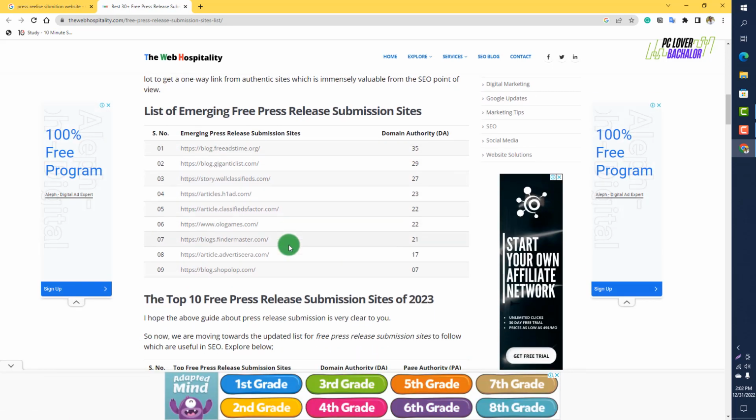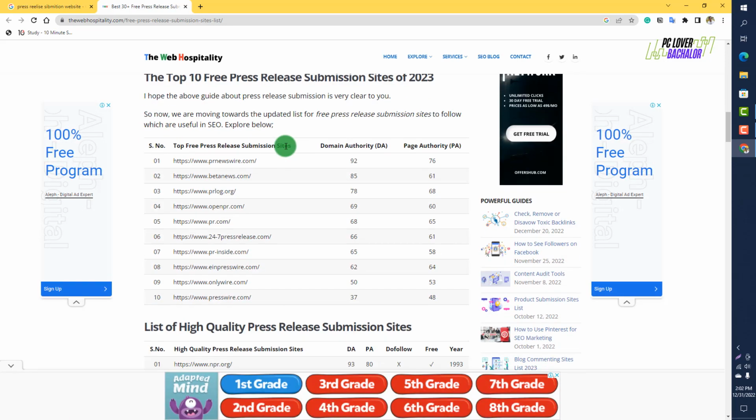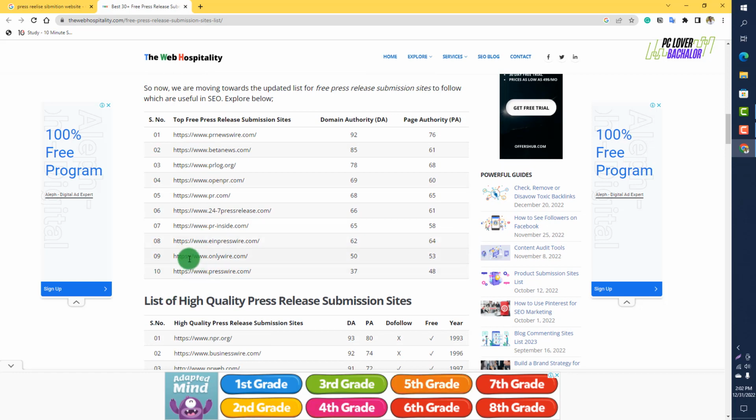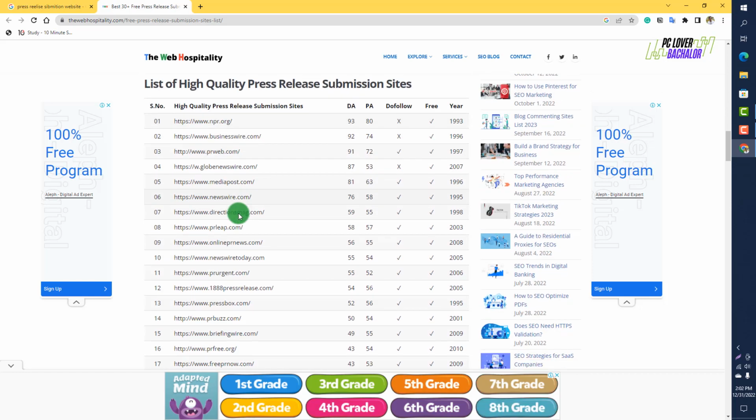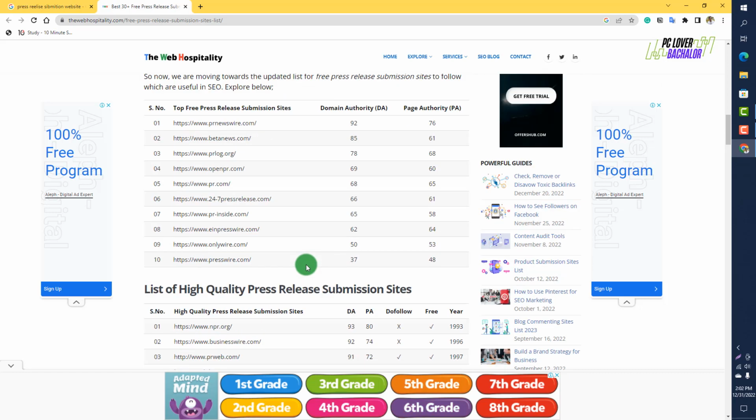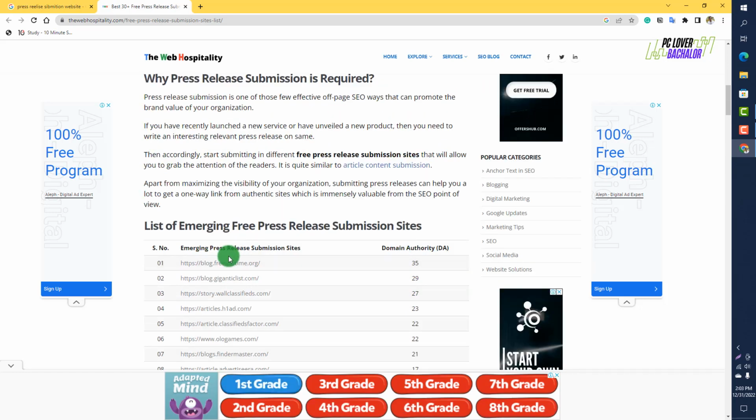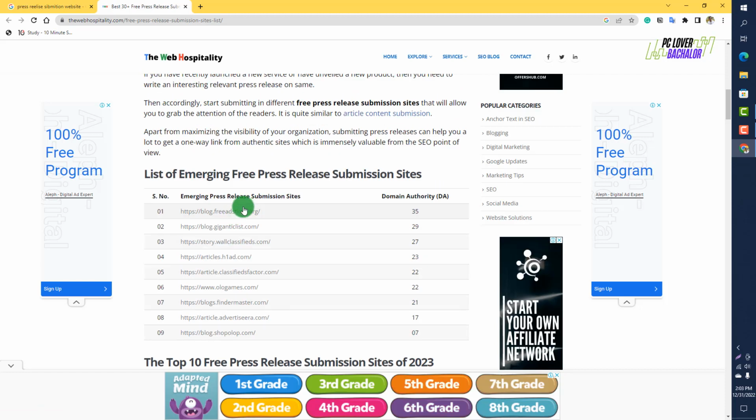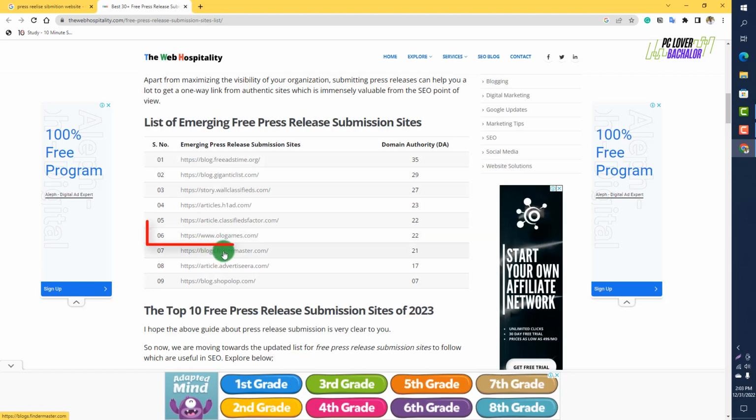Here are 9 press release sites. Scroll down below, and here are 10 press release sites. Scroll down below, and here are 25 press release sites. Okay, and those are free for releasing your news. Okay, I would like to release my press for this site